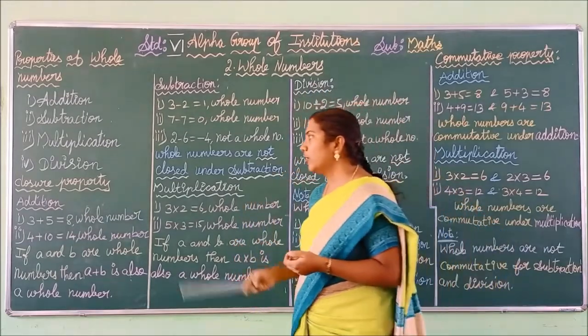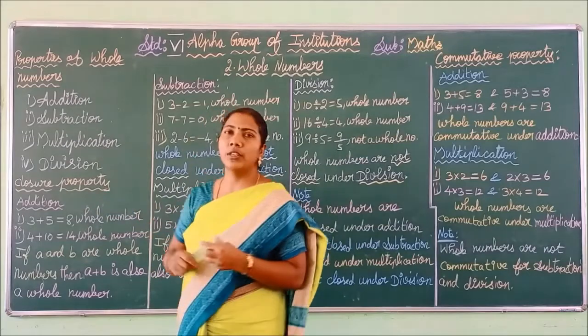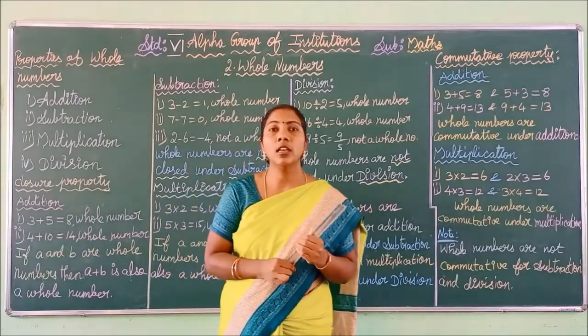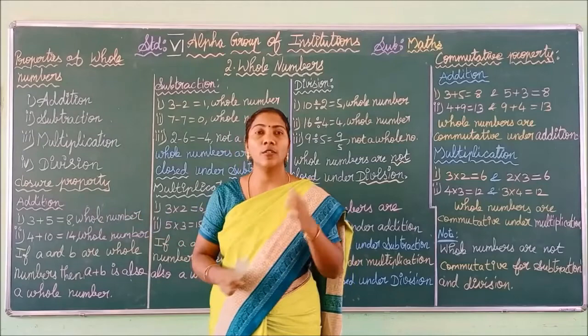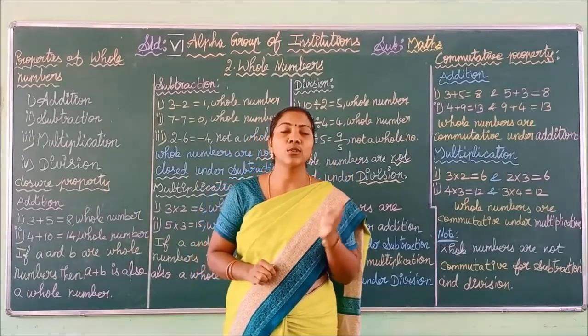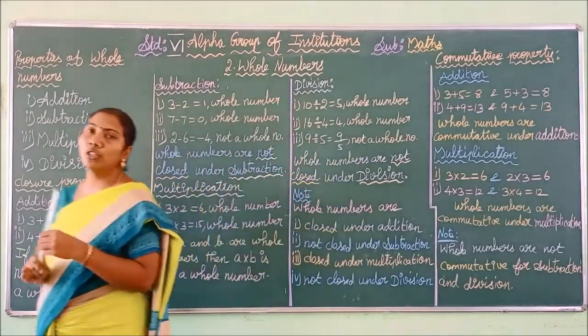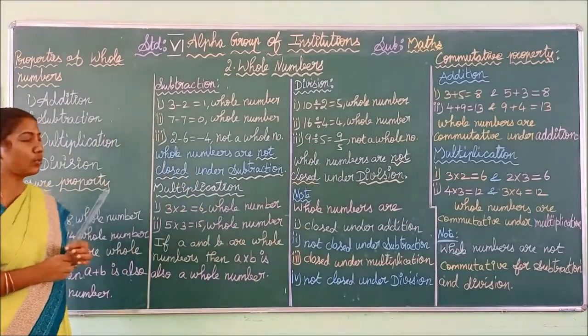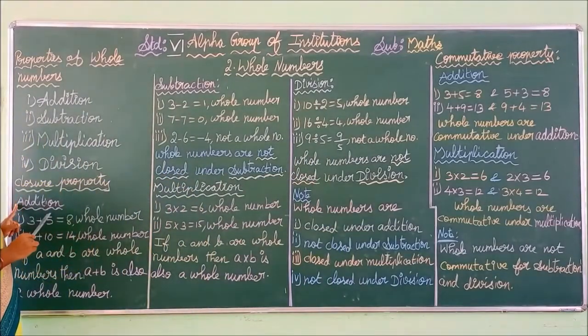Okay, first we are going to see the closure property. What is meant by closure property? These properties will continue up to your 12th standard, so listen carefully. Let us see some examples first. First we are going to see the closure property for the operation addition. 3 plus 5 is equal to 8, which is also a whole number. Here we are discussing whole numbers, so all these properties belong to whole numbers only.